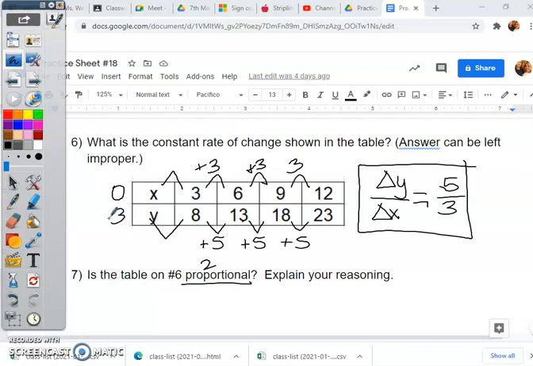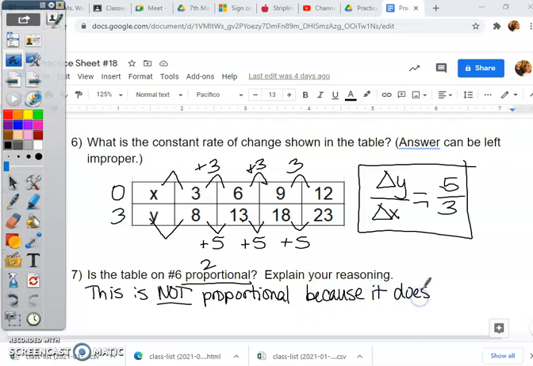So is it proportional? The answer is no. This is not, underline that, not proportional. Because it does not go through, and if you want to say it does not go through the origin, you can say that, or it does not go through 0, 0.